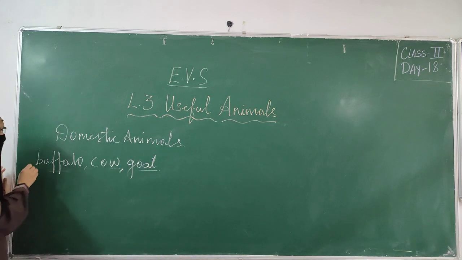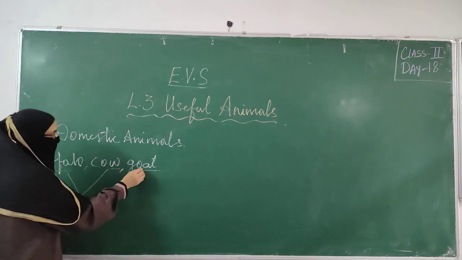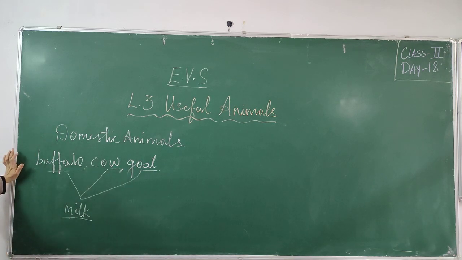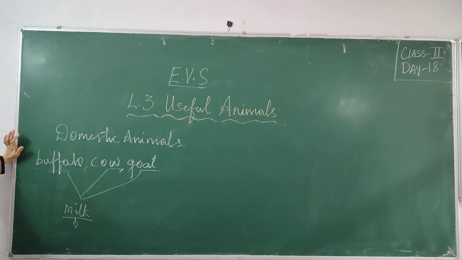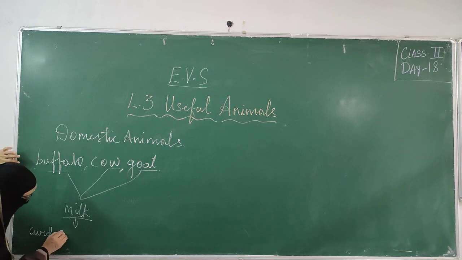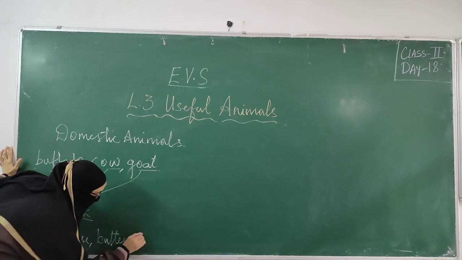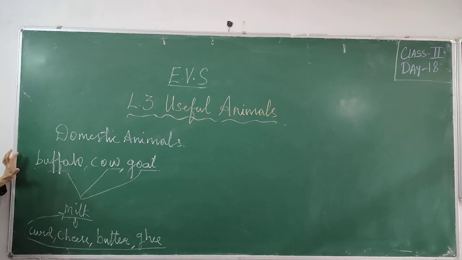What are the common things we get from these animals? From buffalo, cow, goat, what do we get? Cow gives us, buffalo gives us, and goat gives us milk. And from milk what can we do? We take milk, we drink milk. Besides that we can make many milk products from it, like curd. How do you make curd? With milk. Then cheese, butter, ghee. These are the things which we make from milk.